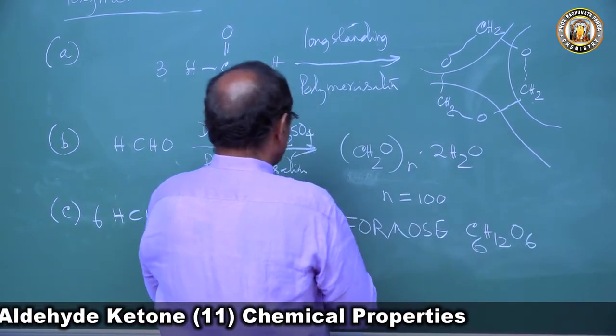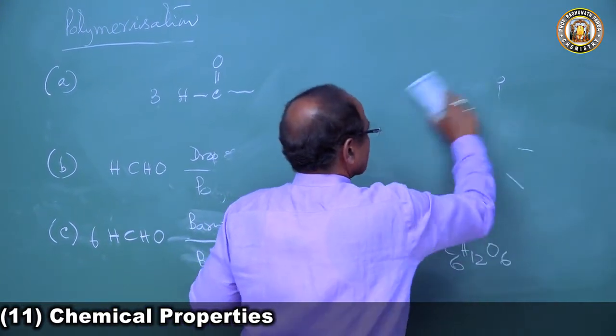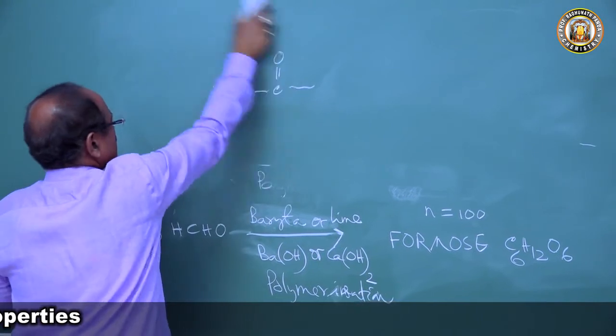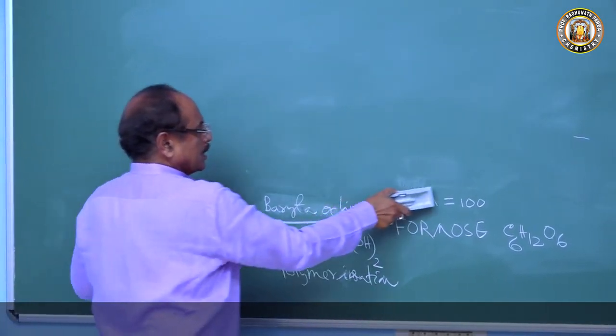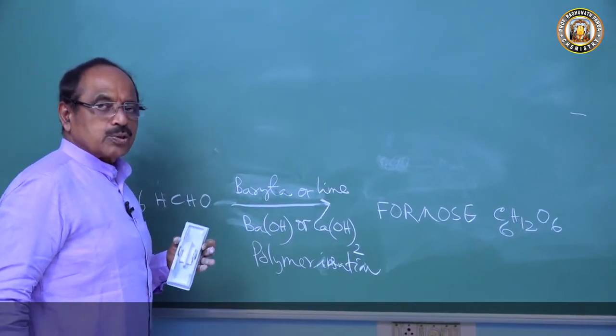It is isomeric with glucose and fructose. Glucose has molecular formula C6H12O6, fructose also has C6H12O6, and formose also has C6H12O6. Formose is a sugar.